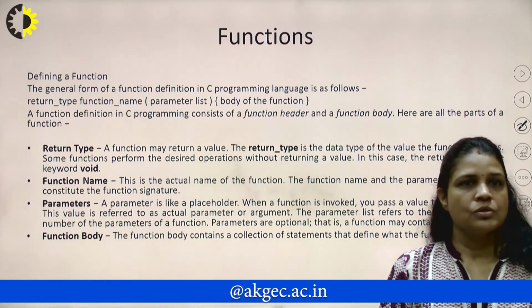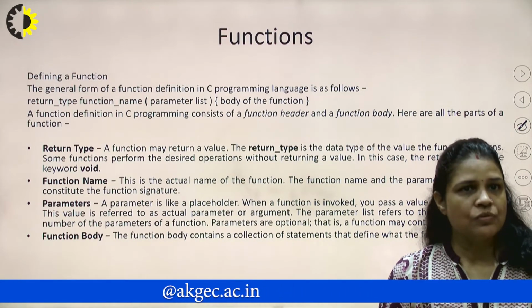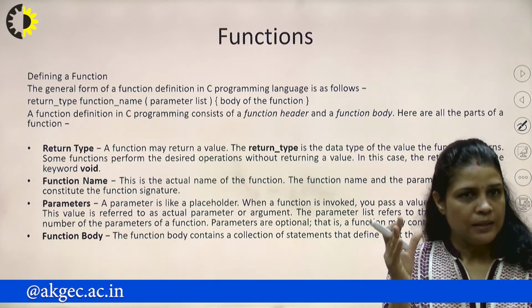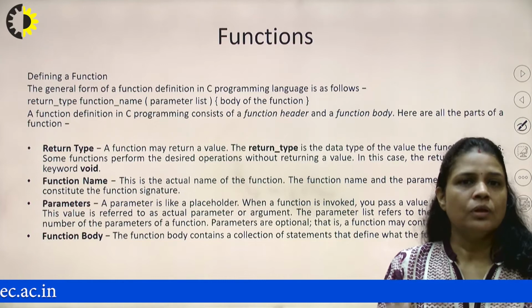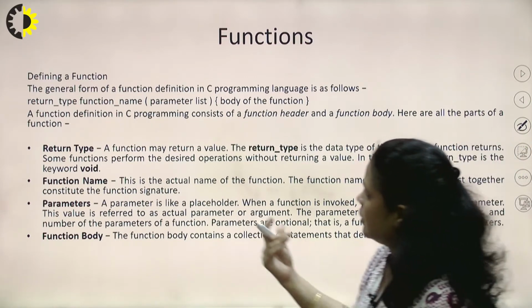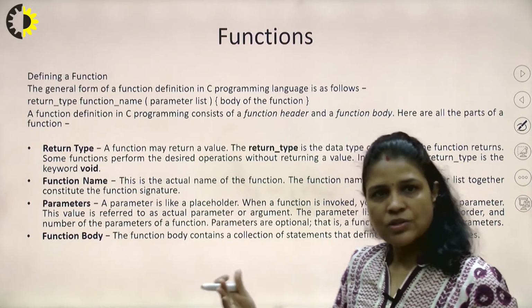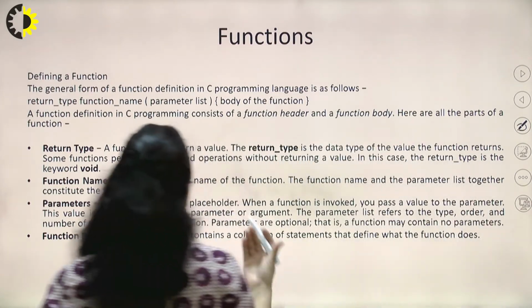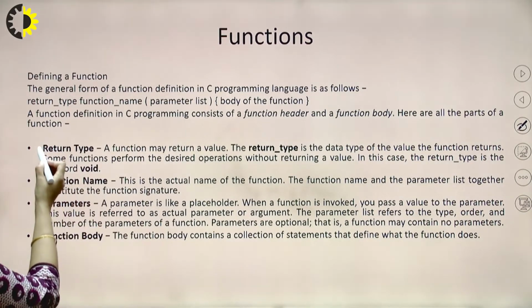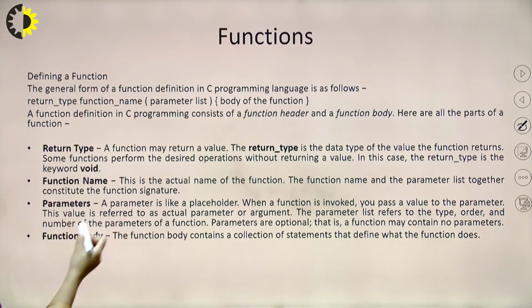Okay. So what is the definition of the function? A function is basically used for a task or subtask in our C program. So how to declare a function? We need to understand how to declare a function and what the return type, function name, and parameters are in the function.